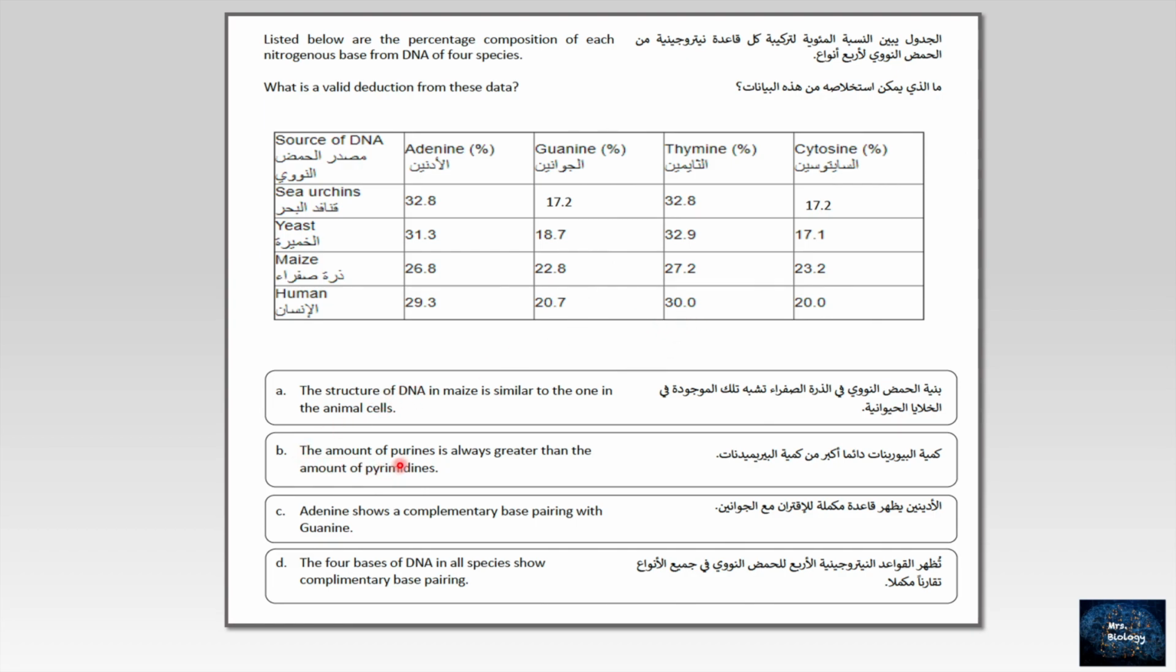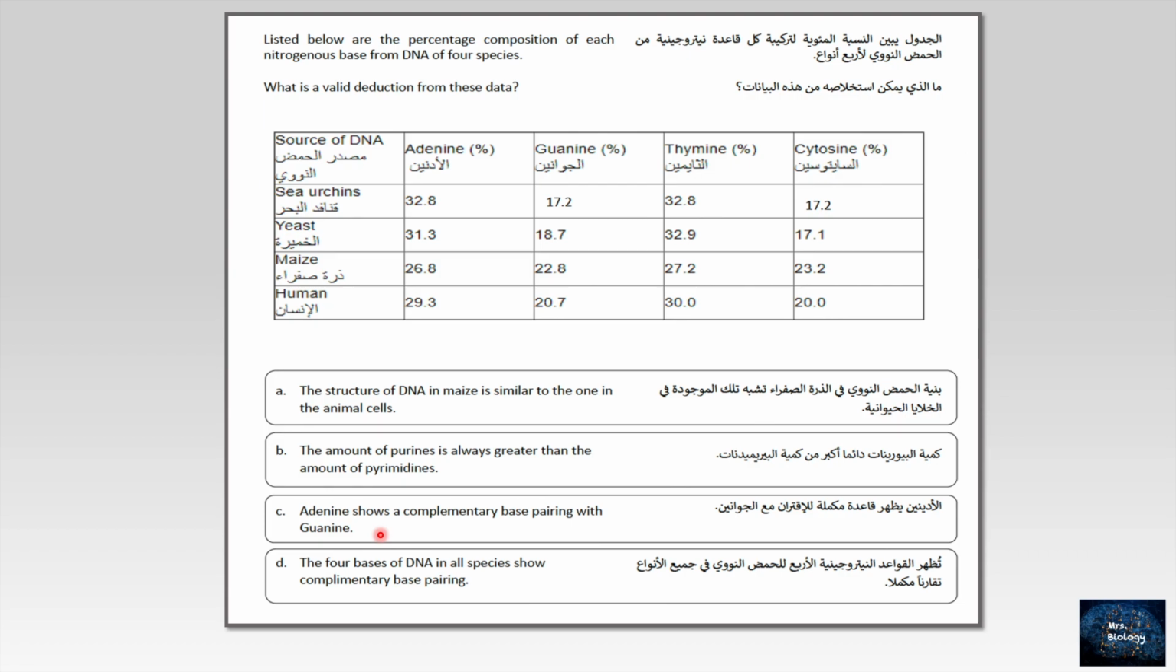B. The amount of purines is always greater than the amount of pyrimidines. First of all, purines represent adenine and guanine, and pyrimidines, thymine and cytosine. Let's look at the amounts here. They said purine greater than pyrimidine. Purine, I mean the adenine, here 26.8 for maize, for example, but the thymine 27.2. So directly, this statement is wrong.